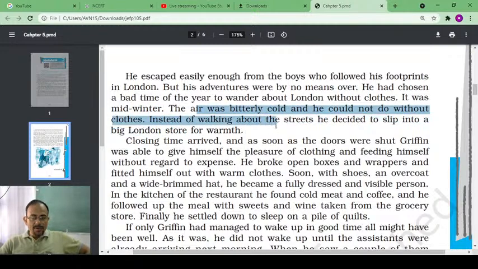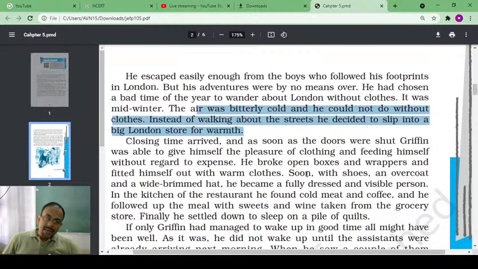Instead of walking about the streets, he decided to slip into a big London store for warmth. So, as the air became bitterly cold and he was feeling so cold, instead of walking about the streets, he decided to slip into a big London store, to get some warmth from this biting cold weather outside. He slipped into a big London store, right?